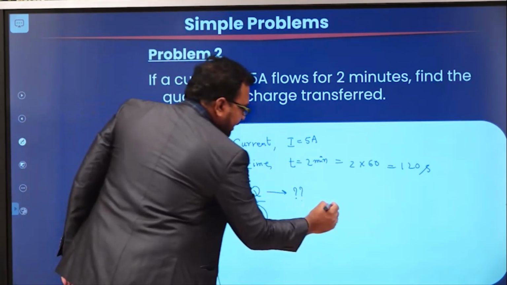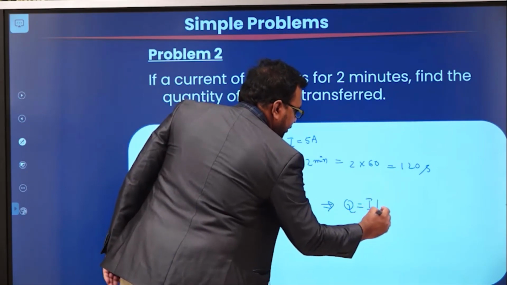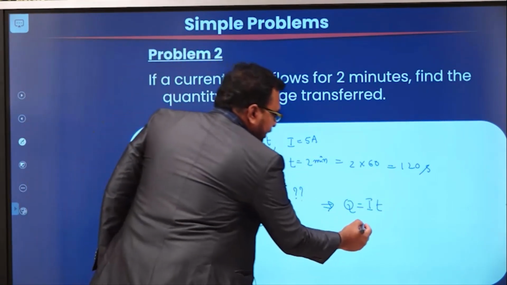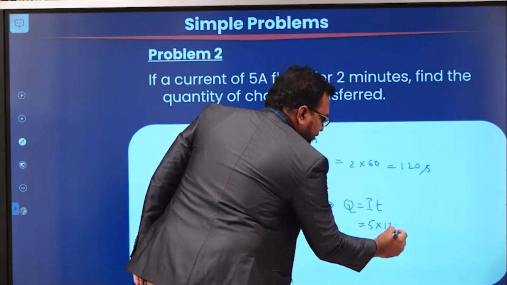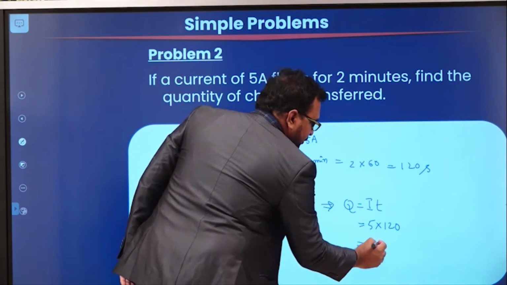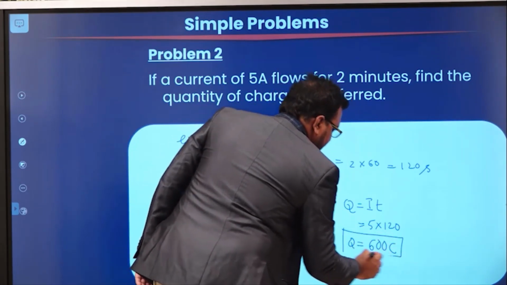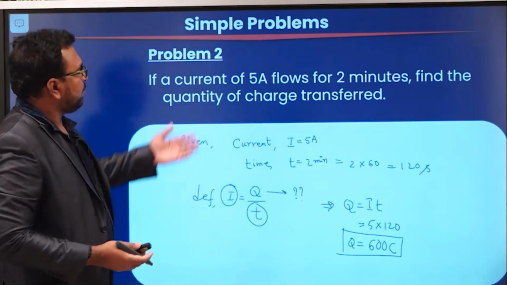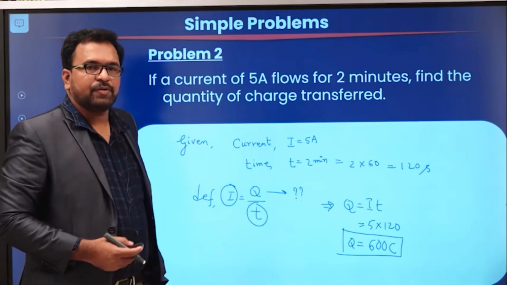So, we can rewrite this expression as Q is equal to I into T. Okay. So, substitute the value of I and T here. I is 5 amperes, time is 120. So, the total charge carried or transferred for 2 minutes by 5 amperes is 600 coulombs. So, this is how you have to solve the problem.